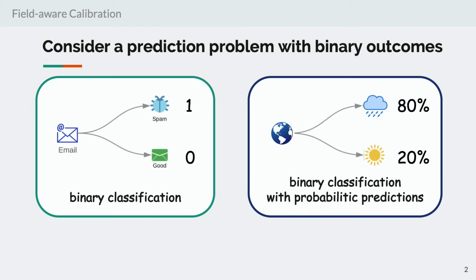On the other hand, we see the second example, which is to forecast whether it will rain or not. So in this case, we not only need to make a classification, but we also need to give the confidence of the prediction. So we will have some probabilistic prediction, say that it will rain tomorrow with a probability of 80%.